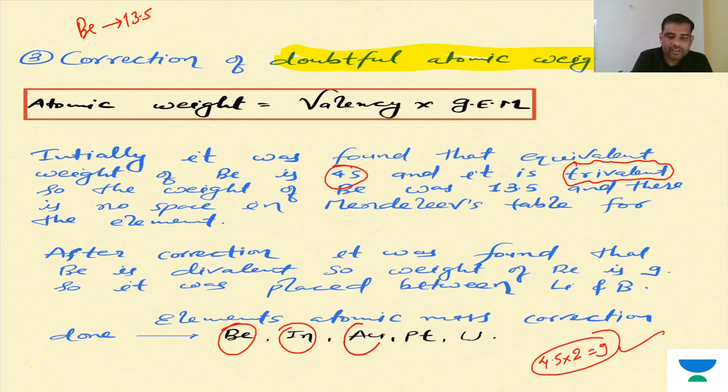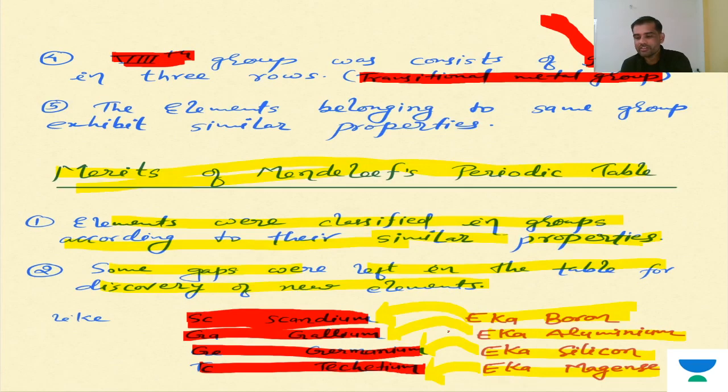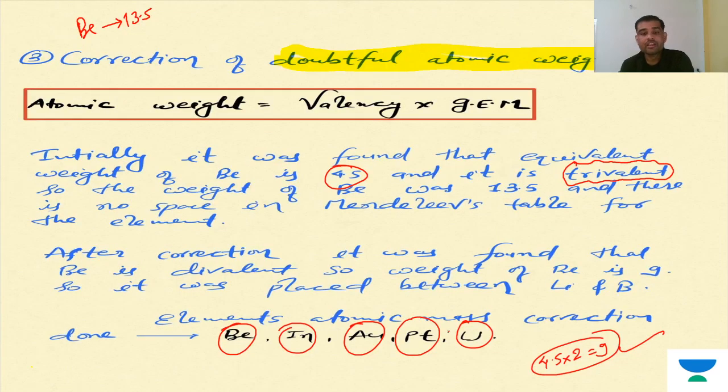Like this, the masses of other elements were also corrected: beryllium, iridium, gold, platinum, and uranium. So these are some of the merits. Finally concluding these merits: first, he made corrections for some doubtful atomic weights. Another thing is that he left places for some upcoming elements that might be discovered in the future. And he classified the elements in the best way of his time, following the law that the periodic and chemical properties of elements are a function of atomic weight. Those are the three merits.